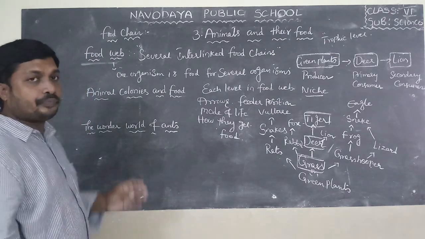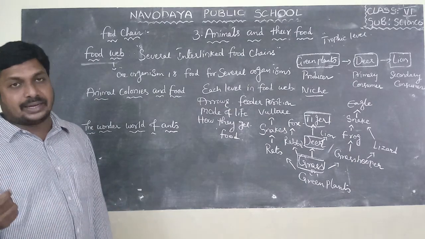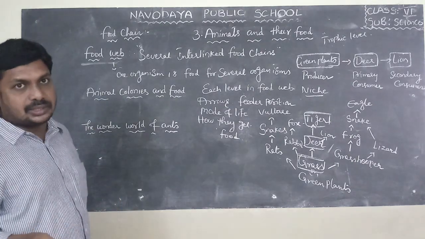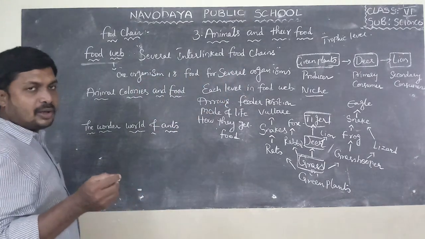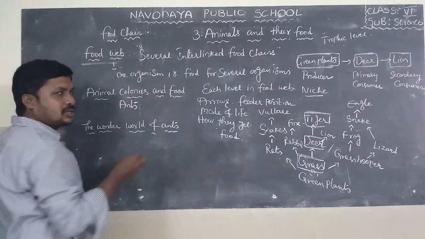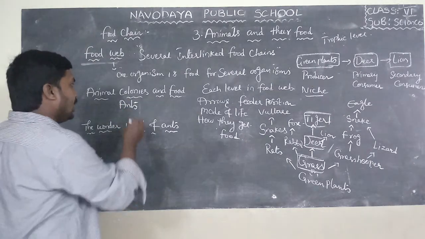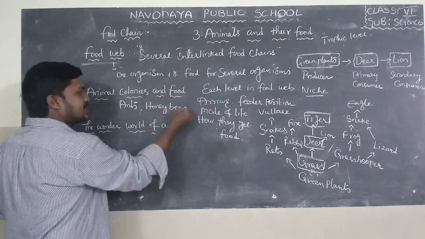Do you know? Some animals, from elephants to ants, live in colonies. For example, which animals live in colonies? First one, ants. Ants also live in colonies. And honeybees. Honeybees are social insects.